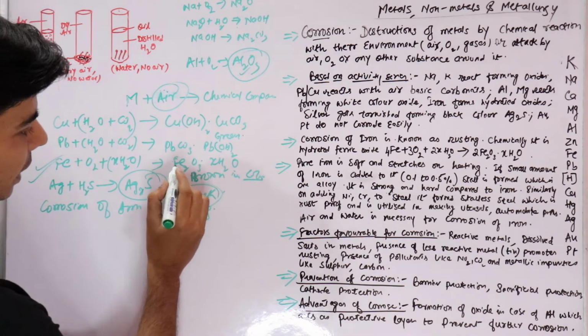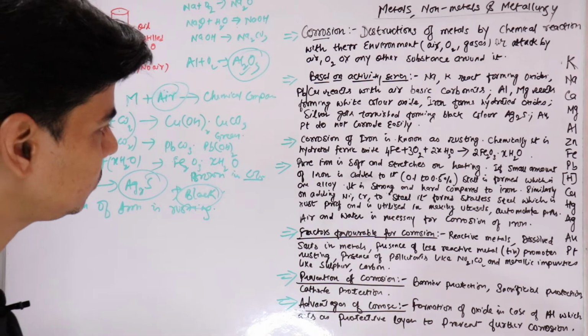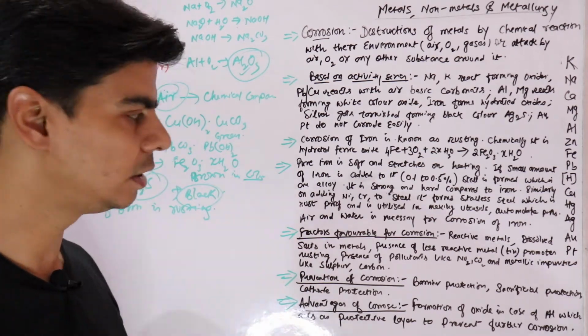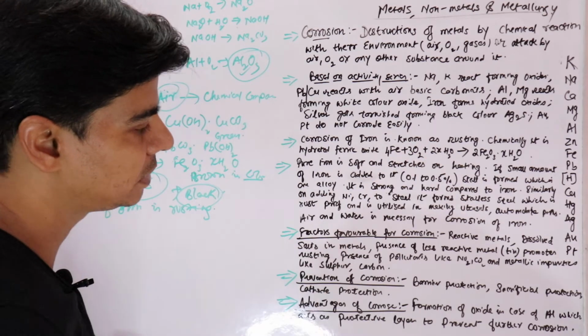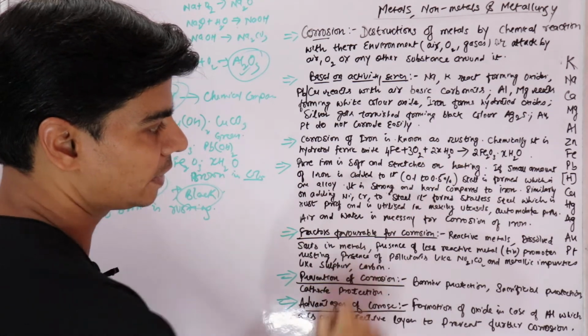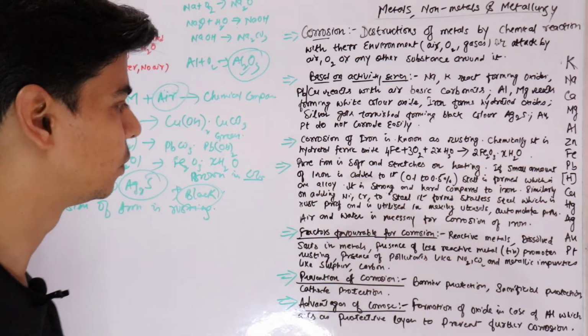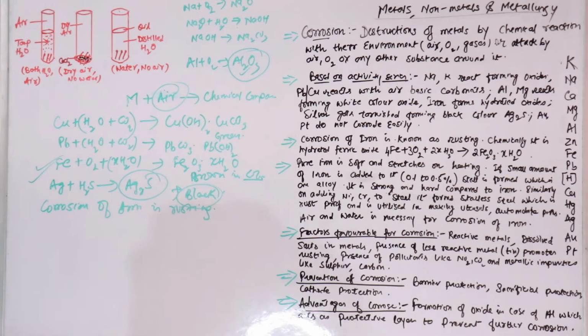The chemical formula is Fe2O3.XH2O. This is very important, right? So this is the chemical reaction that iron will undergo when it is exposed to air. Iron will react with oxygen and water vapor present in air forming ferric oxide and water. Ferric oxide.XH2O means X number of water molecules, right?